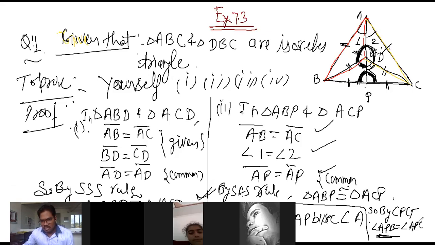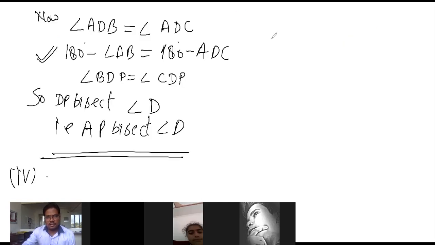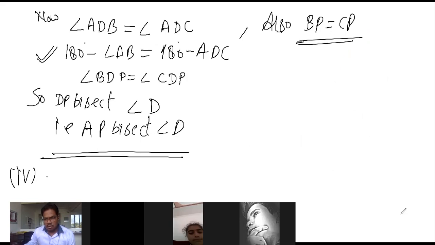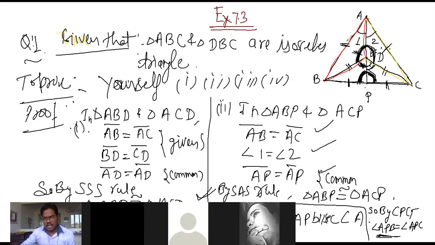So we can write it down here also on the last page: BP is equal to CP. Is this okay, class? Because both triangles are congruent. I didn't write it earlier, so we have to write it at that time, but no problem. Now this is okay. BP is equal to CP because triangle ABP is congruent to triangle ACP. Yes, sir. Okay, now